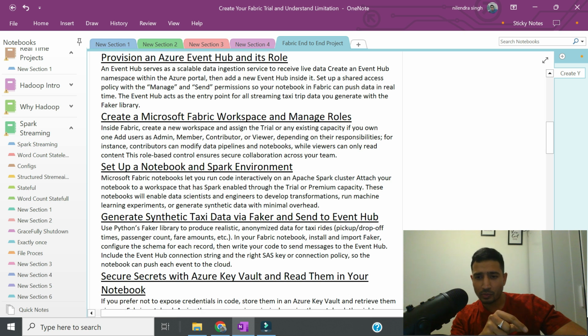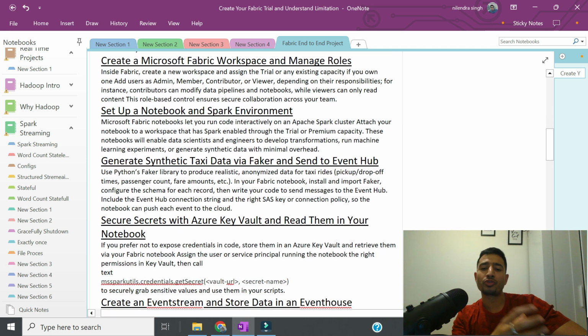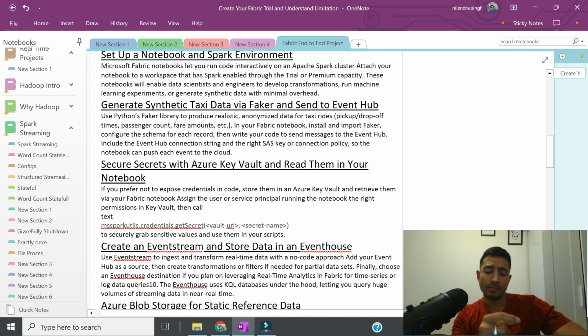Since we are talking about production level development, any keys will be stored in Azure Key Vault, and we will cover how to read the keys in your notebooks, and even in data pipelines, right?